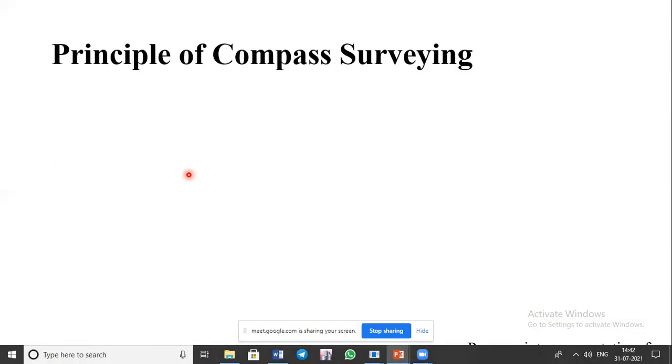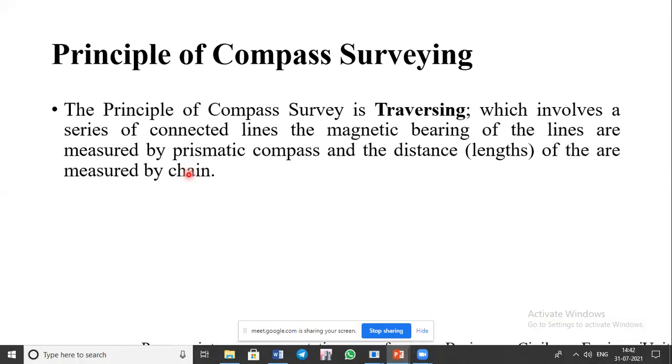Then basically there is a certain principle of compass surveying, that is nothing but traversing. The principle of compass survey is traversing, which involves a series of connected lines. The magnetic bearings of the lines are measured by prismatic compass, and the distances or lengths of the traverse are measured by chain or tape.